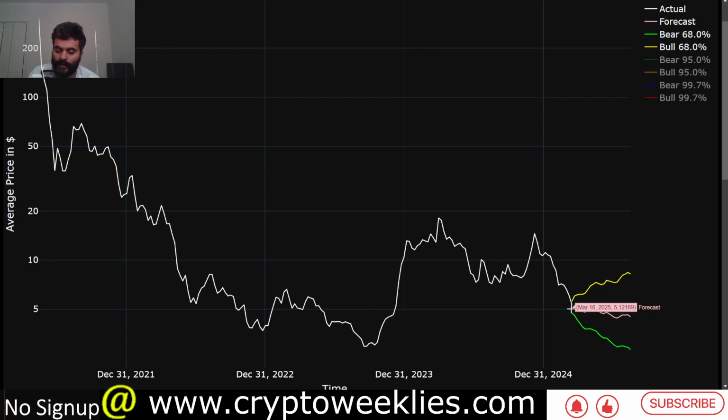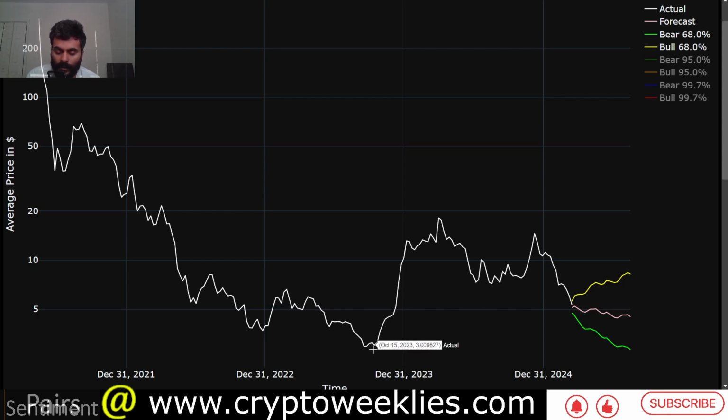So all things equal, this model says that the likelihood of price going down with time is higher than price going up with time, because since the token launched, the price went from around $300 at a weekly average to now reeling in at around $5.